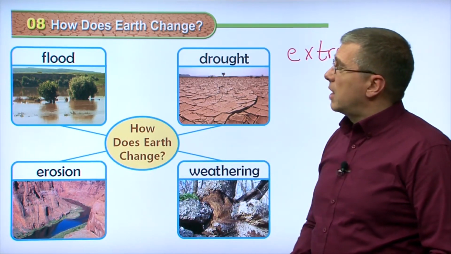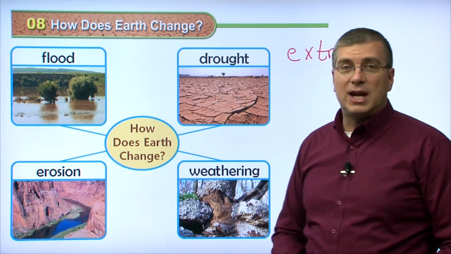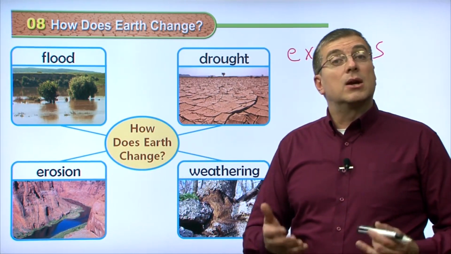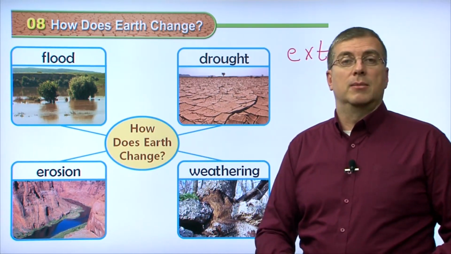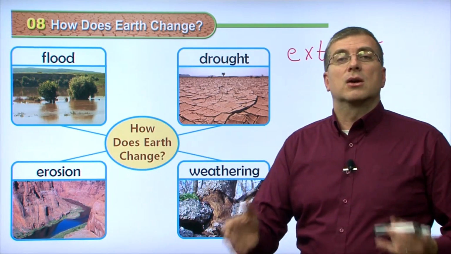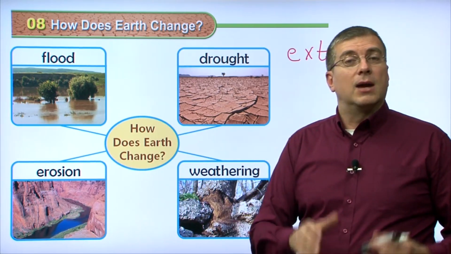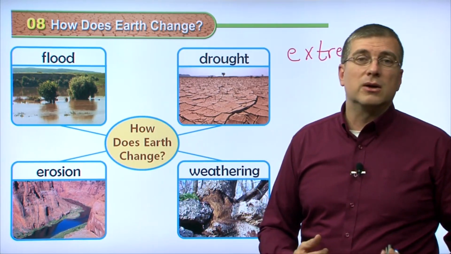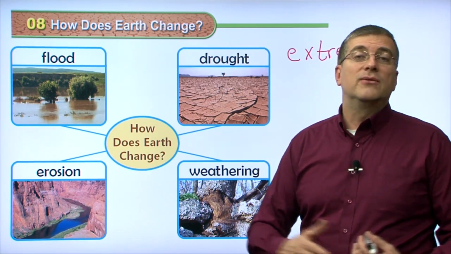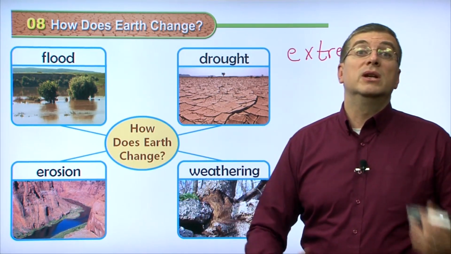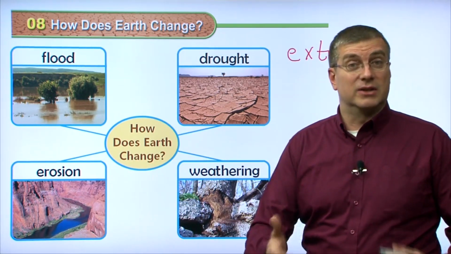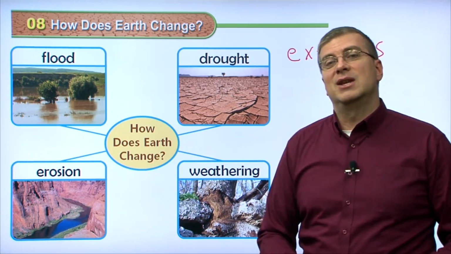Okay, so we've covered this lesson, lesson 8. How does the earth change? You may not realize it, but the earth is changing all the time. The weather is changing the earth very, very slowly. And we don't realize it because we're not on the earth for a very long time. But if we lived for thousands of years, we could see really big changes in the earth because of the weather. Okay, well, that's kind of an interesting lesson.